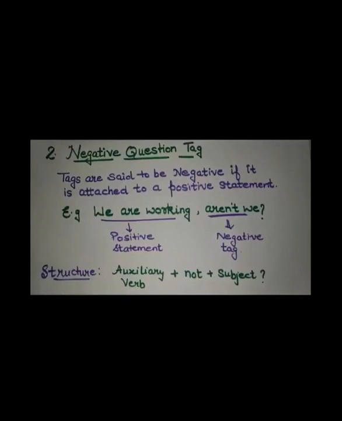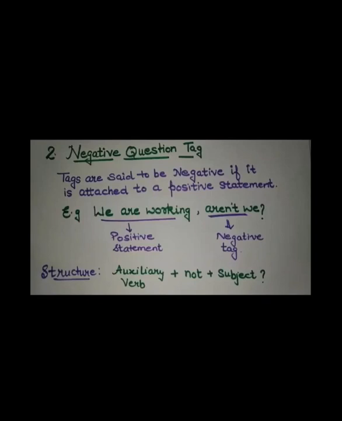If the sentence is positive, you have to make it into negative. We are working is a positive sentence. Now which is the helping verb over here? Are. So are is positive, you have to make it into negative. I had shown you the table of helping verbs, positive into negative. So are will become aren't, and what pronoun will you use? We. Aren't we? At the end you will put a question mark.